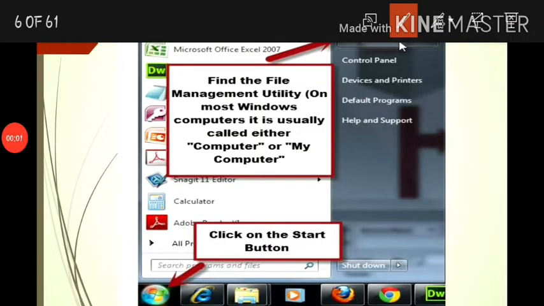To view the computer, here are the steps. First step is click on the start button and then click on computer. This allows you to access the different drives which are present in a computer system.